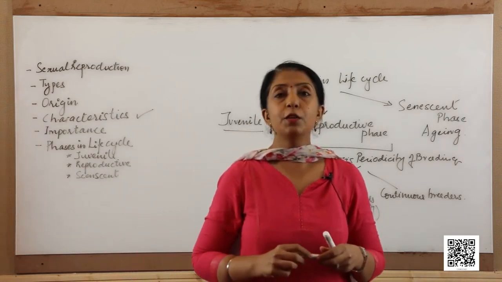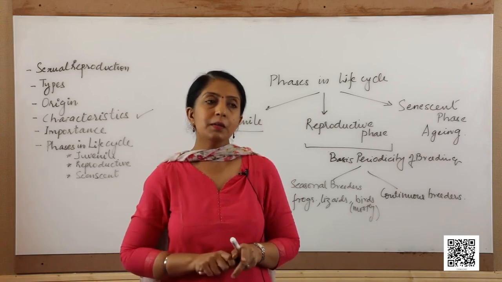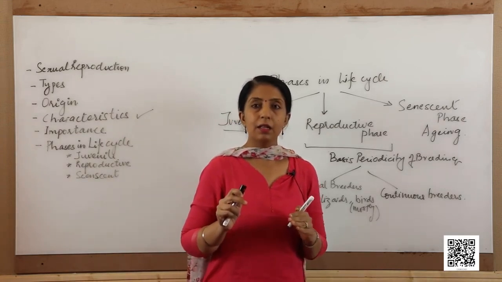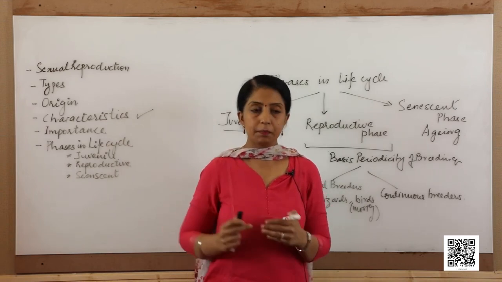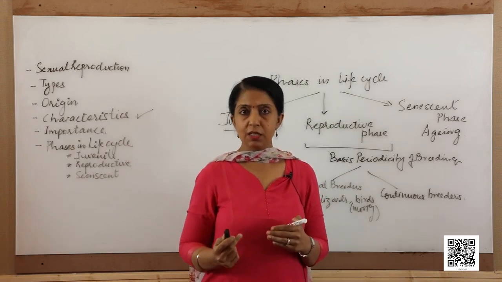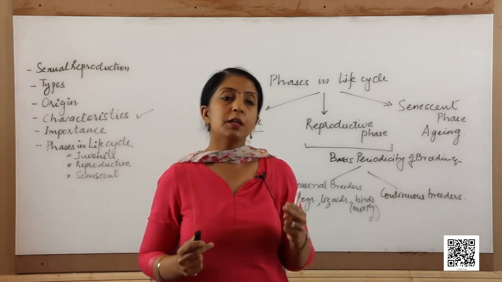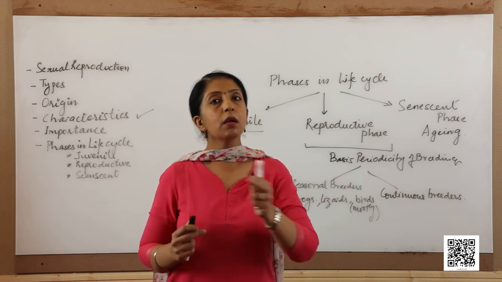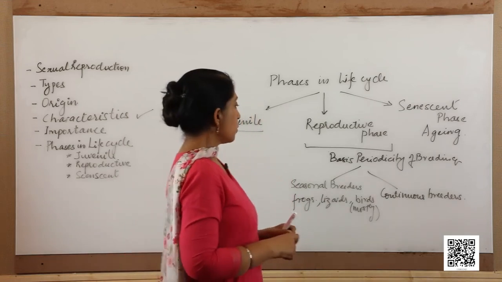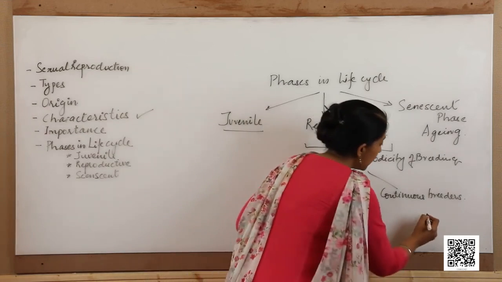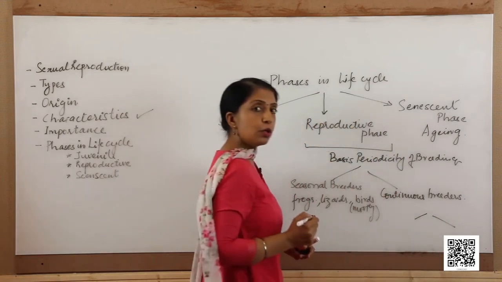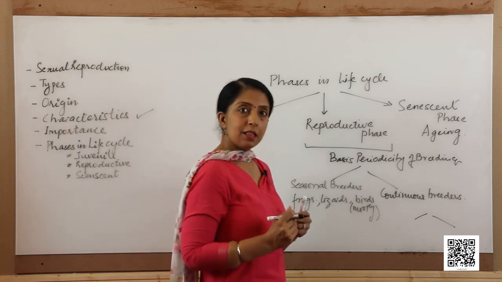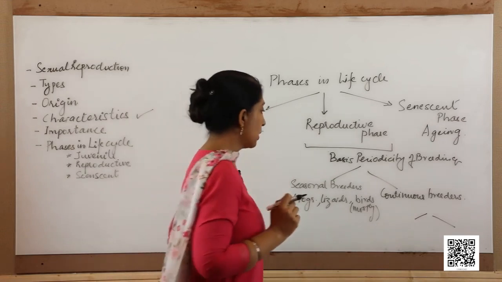Now, in these continuous breeders, there are certain changes seen in the female in their reproductive phase. These cyclic changes can be of two types depending upon whether the animals are primates or non-primates. So, the continuous breeders, we can classify them into two types based upon the reproductive cycle that the females show.